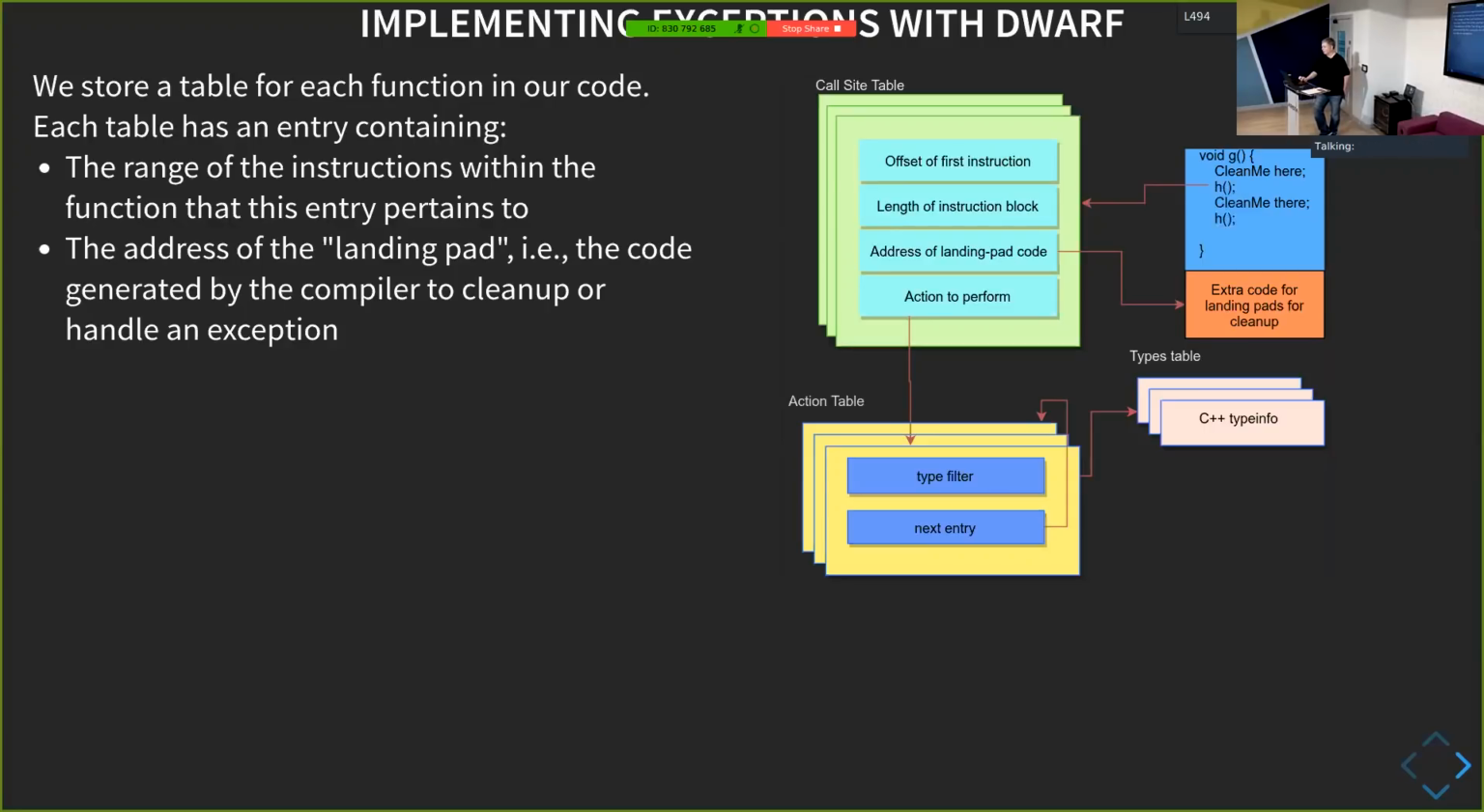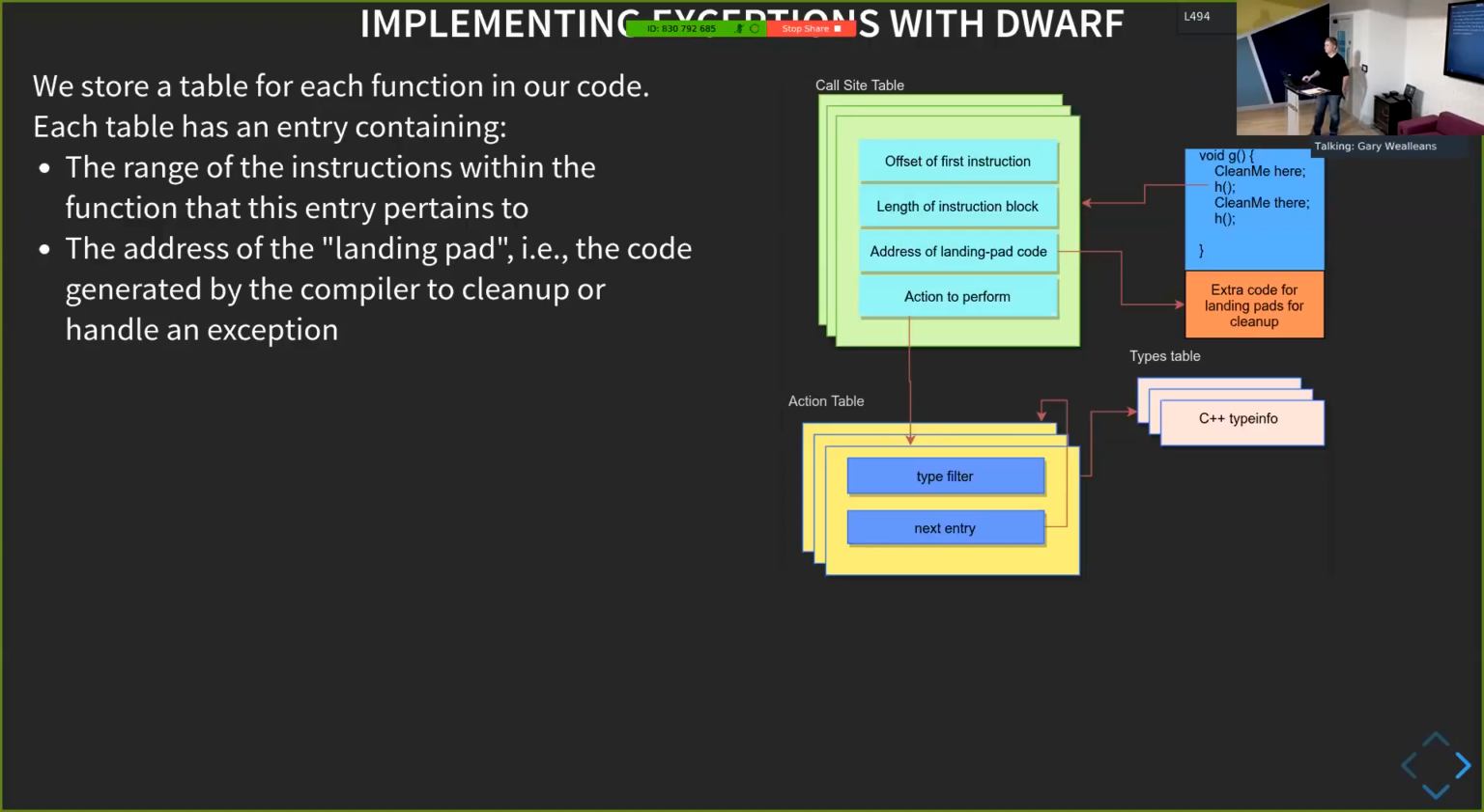As well as the address of the landing pad instruction, we also get some information about what we need to do should an exception be thrown at this point for each individual exception type. So we have a table of actions, a list of things that have an indicator of what type we're interested in. These are just a list of C++ type info objects, so we can handle different exceptions with different code. Eventually we have a type filter of 0, which means this is just cleanup code. We'll get to a little bit more of this later.